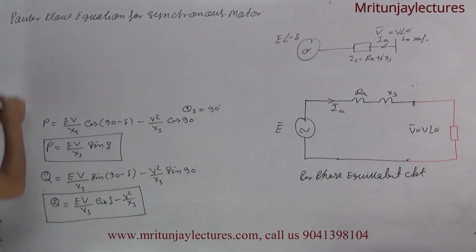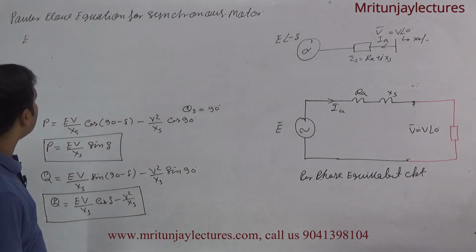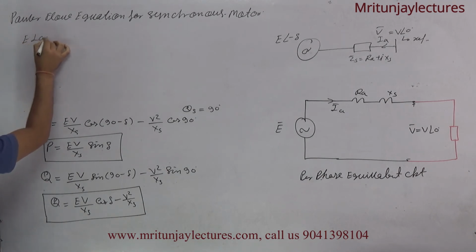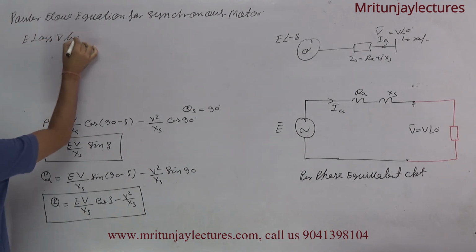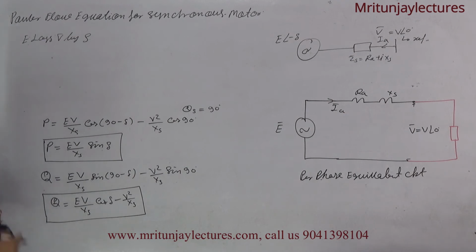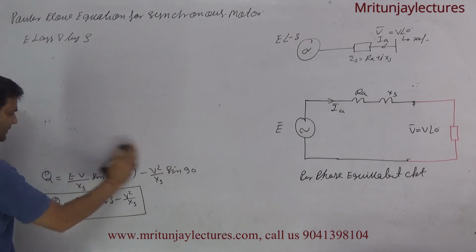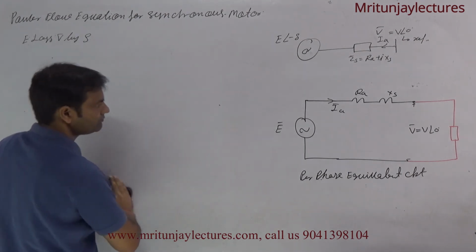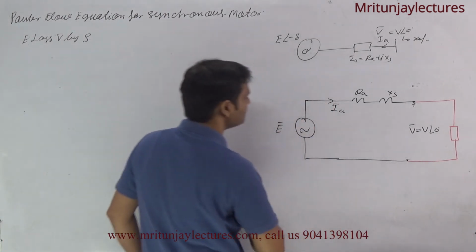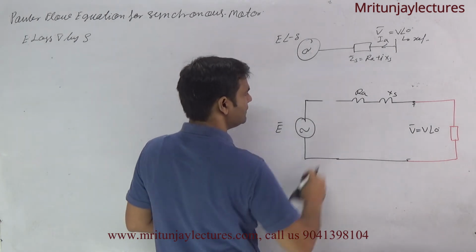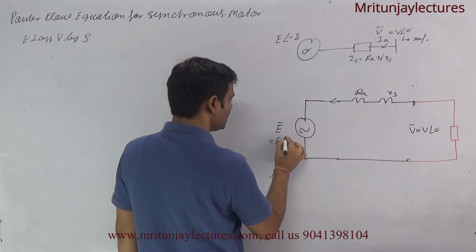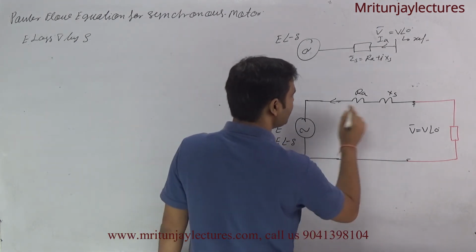Delta. So in the case of the power flow equation for the synchronous generator, I have already discussed. E lags V by how much angle? Delta. Clear? Now first of all make the circuit, that is E at the angle minus delta, with the direction of IA like this.